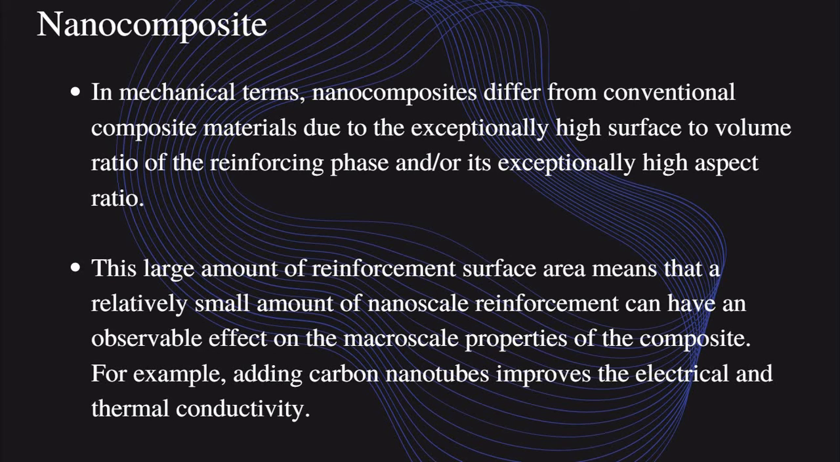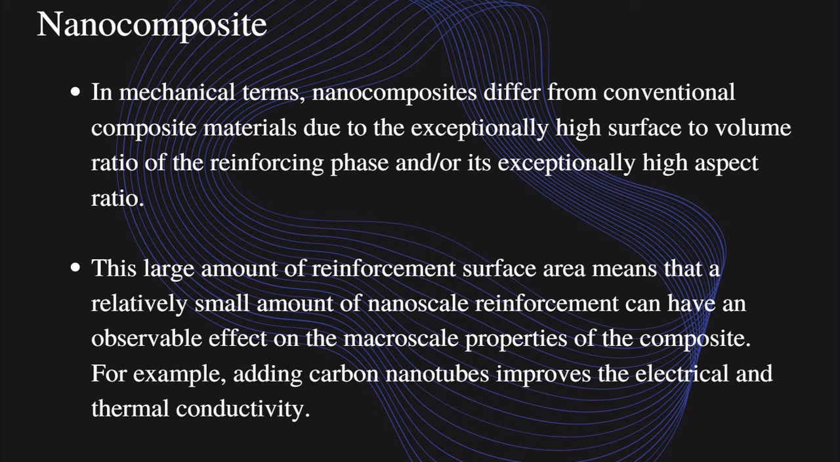This large amount of reinforcement surface area means that a relatively small amount of nanoscale reinforcement is needed. So we are using a small size of nanoparticles, which reduces the volume of the material but increases the surface of the material. Compared to the conventional composite material, it has a high surface to volume ratio. This means that a small amount of nanoscale reinforcement can have an observable effect on the composite. For example, adding carbon nanotubes improves the electrical and thermal conductivity.